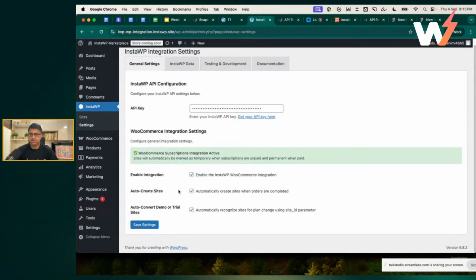These are basic checkboxes. It also detects that you have a WooCommerce Subscriptions integration and we have activated it automatically. So do you want to enable the integration? Of course, this is checked. Do you want to automatically create a website when orders are completed? Yes. Do you want to auto convert the demo or trial sites? So this is the demo 2 I was talking about, right? There are 2 modes of selling. One is where you sell a template with the hosting plan directly.